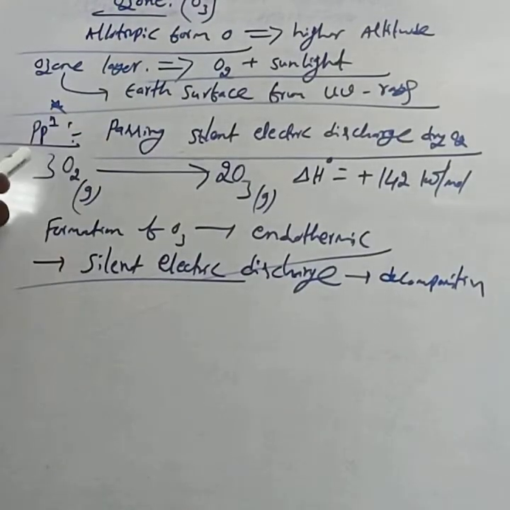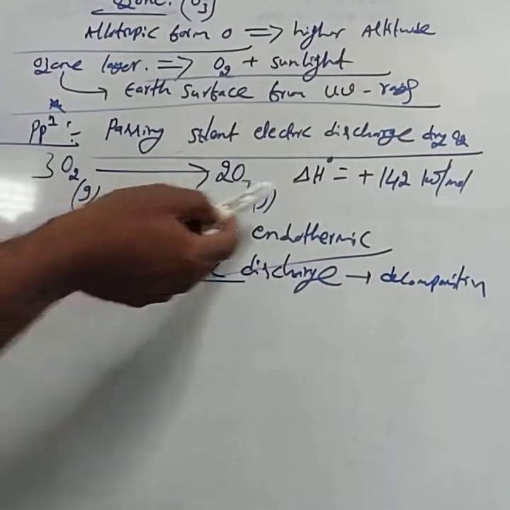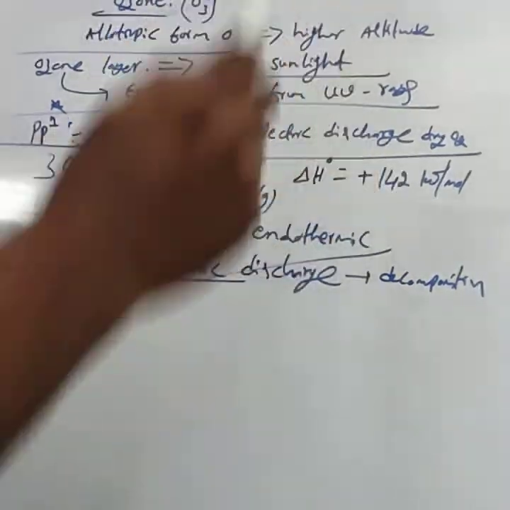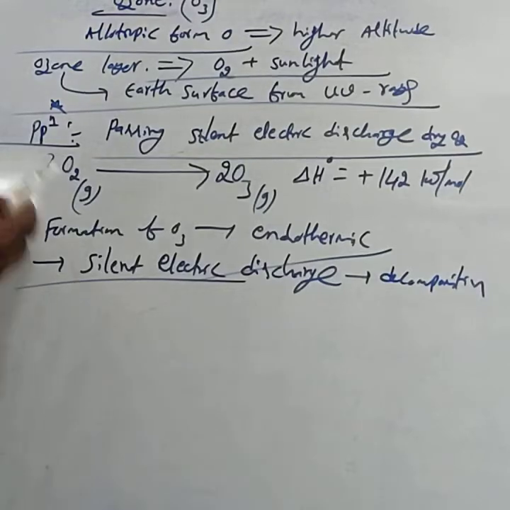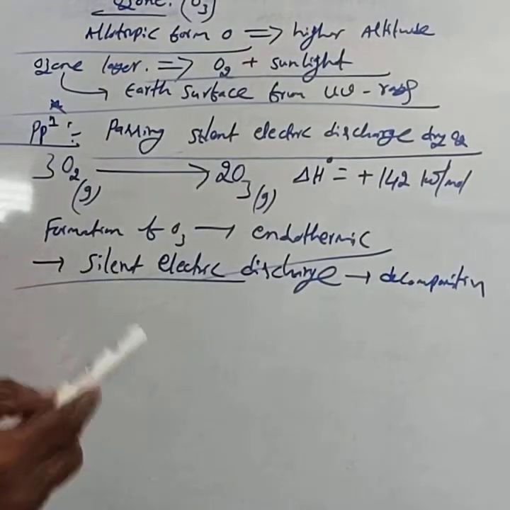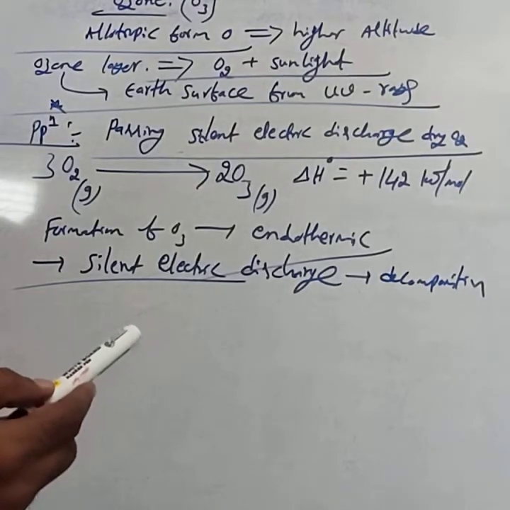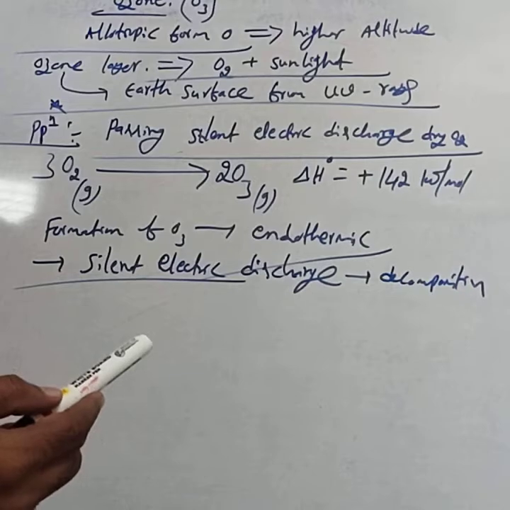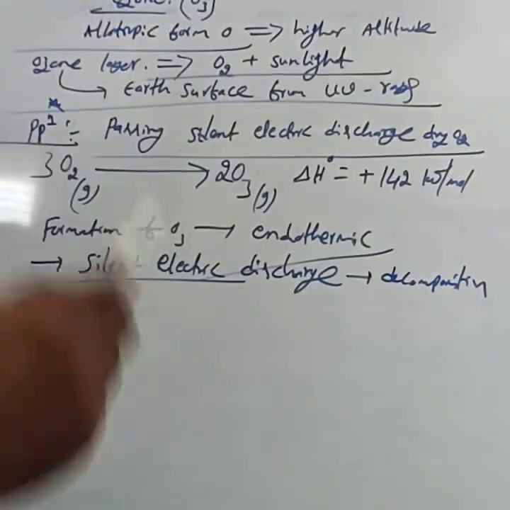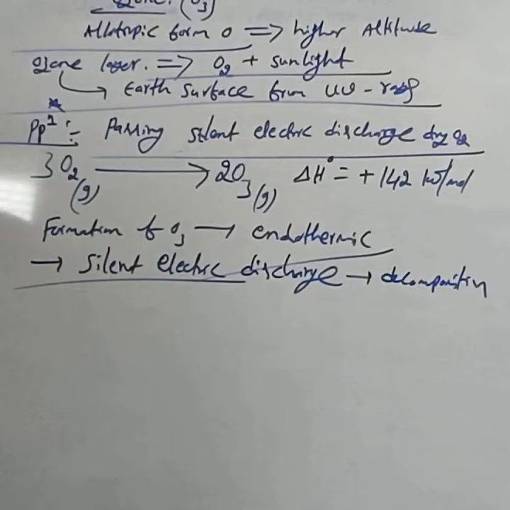This gets 1 mark. Then for writing the reaction, 3O2 gas gives 2O3, enthalpy of formation is plus 142 kilojoule per mole. For this reaction, you get 1 mark. If they ask why during the formation of ozone we have to maintain a silent electric discharge, it is because formation of ozone is endothermic in nature. To prevent the decomposition of ozone into oxygen, we maintain the silent electric discharge.